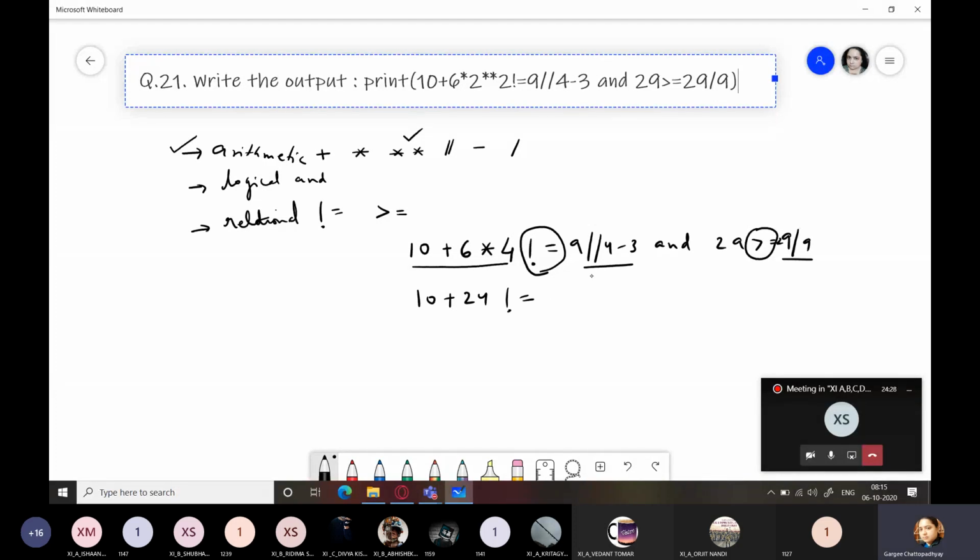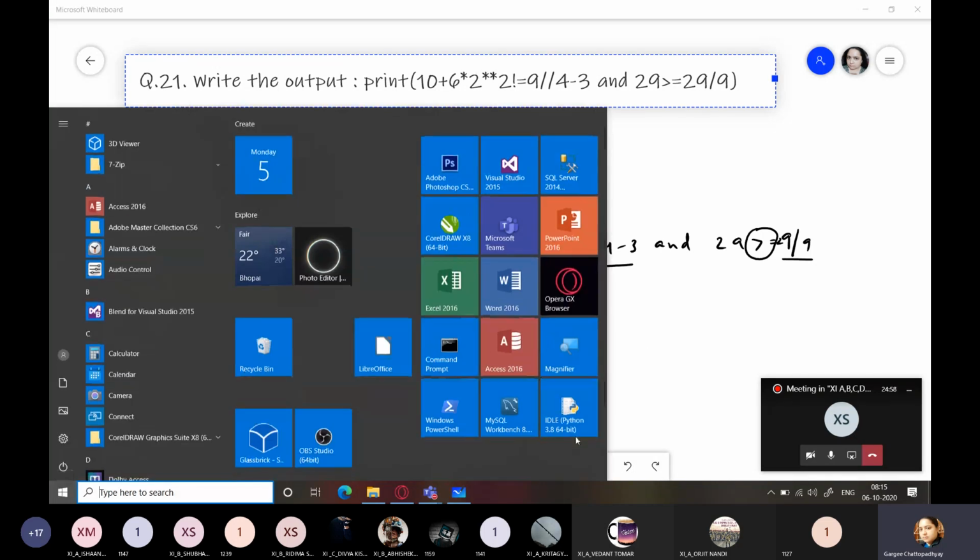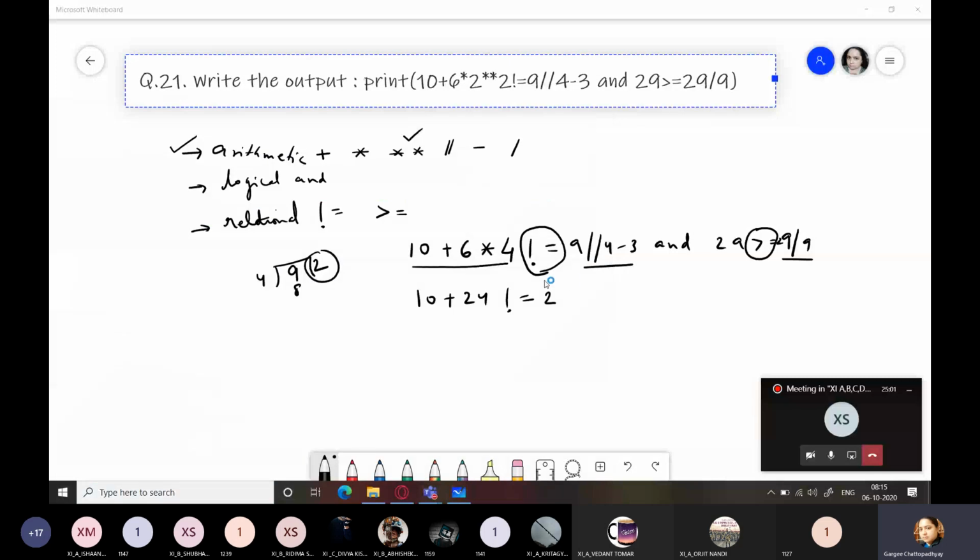Not equal to 9 floor division 4. Now which one will be executed first? Of course, floor division will be executed first. So what answer will you get from there? If you divide 9 by 4, yes, we'll get the answer as 2. Let me just confirm whether it should be 2 or 2.0. It should be 2 because both 9 and 4 are integers. I'm just going to confirm it once again.